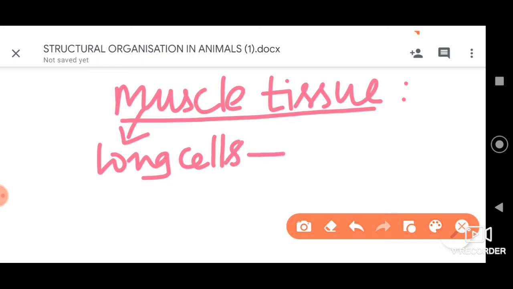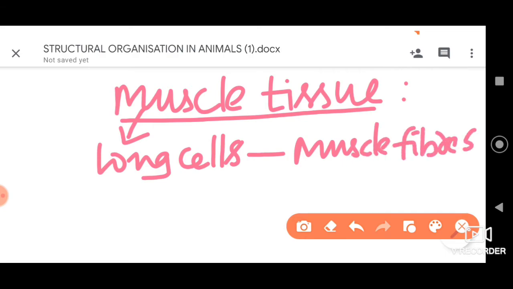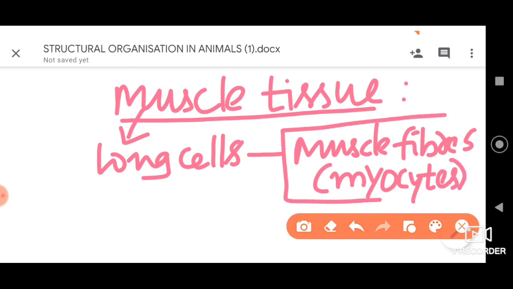These long cells are called muscle fibers, or we can also refer to them as myocytes. These muscle fibers or myocytes are capable of contracting.